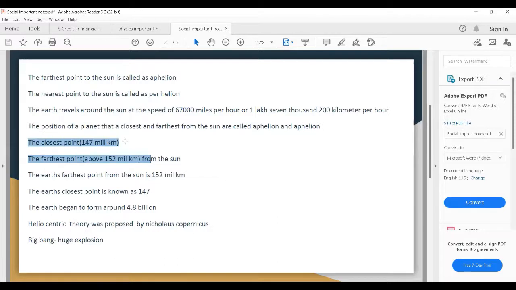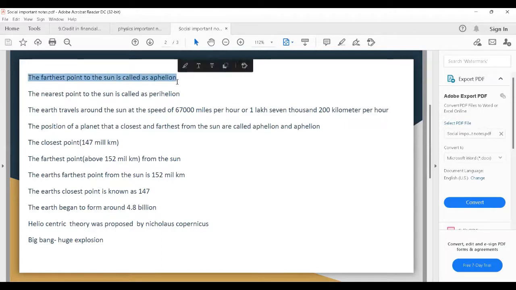The closest point to the sun is 147 million kilometers. The farthest point from the sun is 152 million kilometers. See here, the Earth's farthest point from the sun is called aphelion.